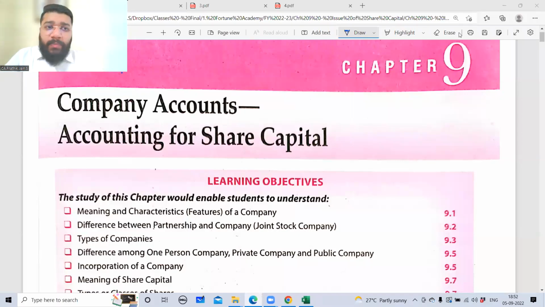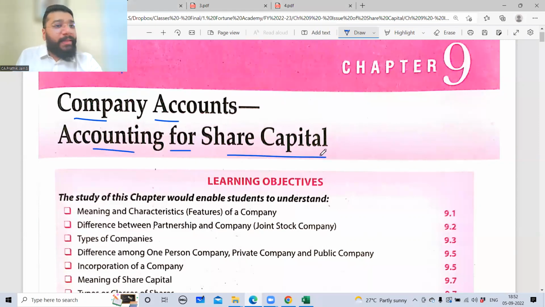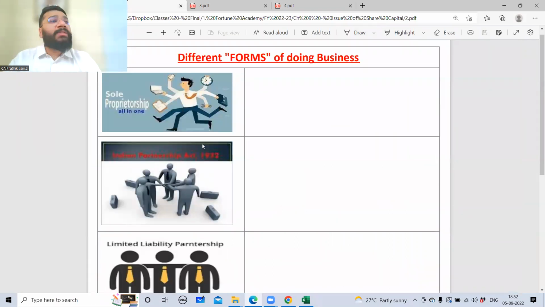So guys, we started with a brand new topic in the last class, which is company accounts. And in that, the first chapter that we're going to see is accounting for share capital. So guys, in India, we can do business in multiple forms. The first form being the sole proprietorship concern. Now this has certain inherent limitations because of which people look up to doing a partnership business.